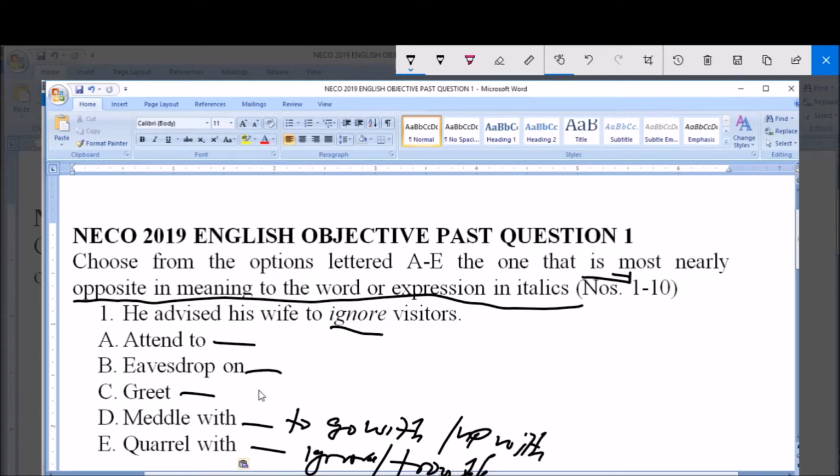Then greet has to do with salutation. Then eavesdrop has to do with hearing a conversation.